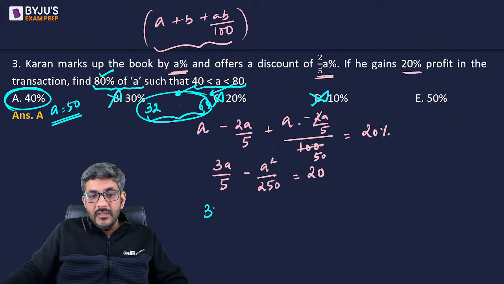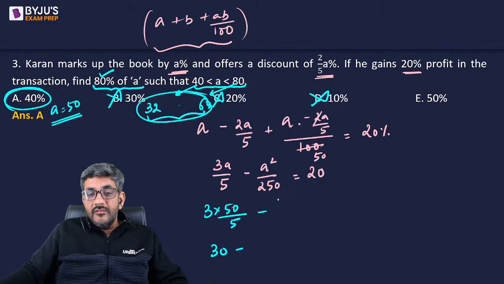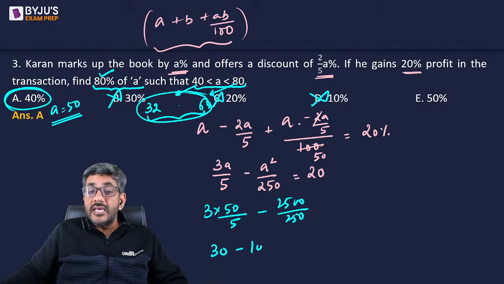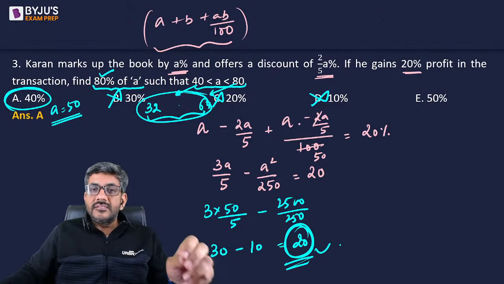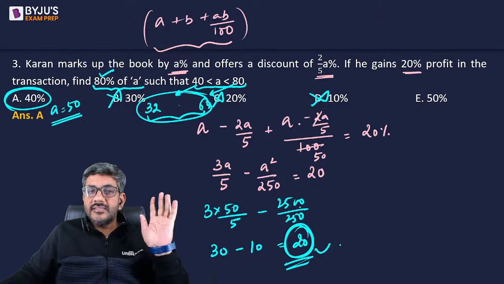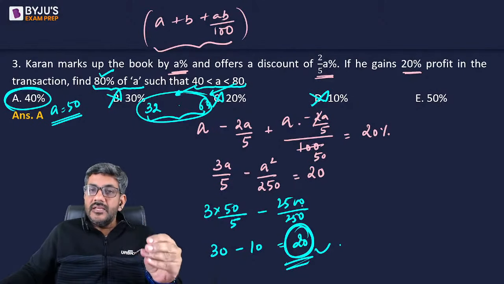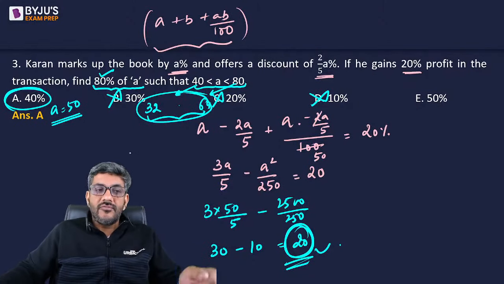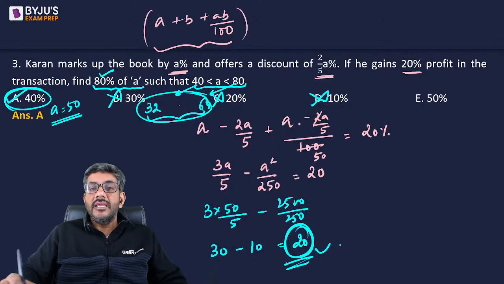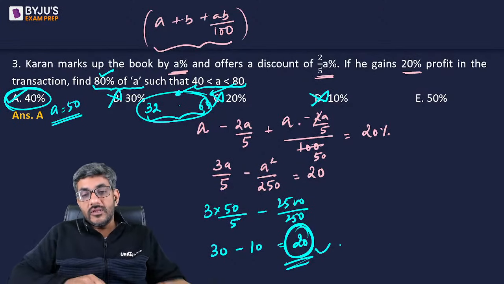Put it in: 3 into 50 divided by 5 is equal to 30, minus 50 square, that is 2500 divided by 250, which is 10. And 30 minus 10 becomes 20. So A equal to 50 does satisfy this equation. A is 50 means 80% of 50 is 40, which is option A. So option A is the correct answer for this question.